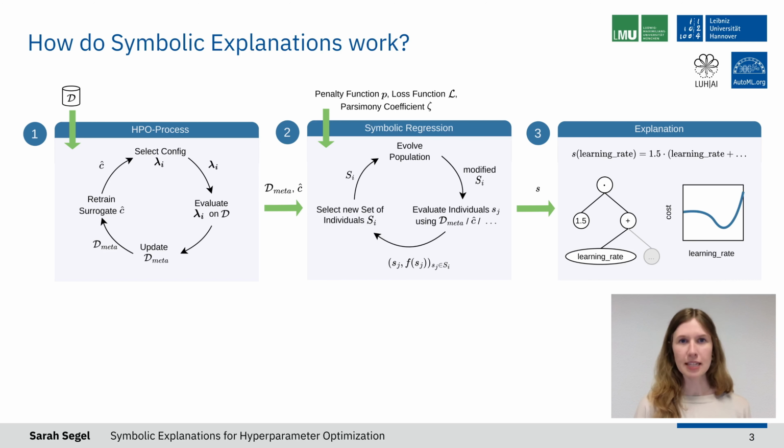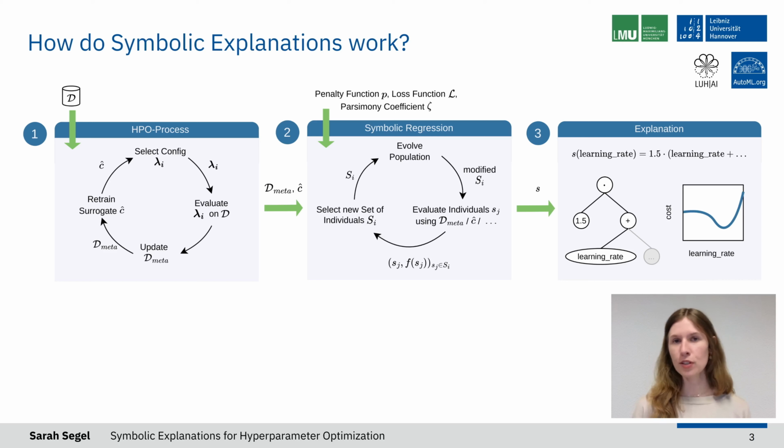After this HPO process has finished, we take the metadata that we just collected and train a symbolic regression on it. The aim of the symbolic regression here is to find a simple mathematical formula describing the relationship between the hyperparameter configuration and the model performance.